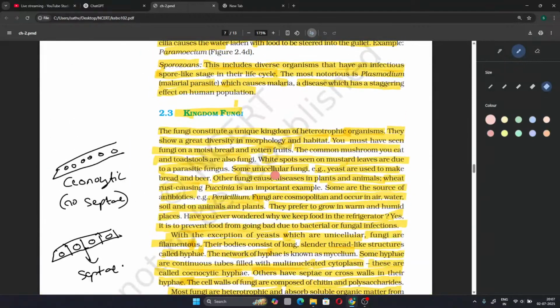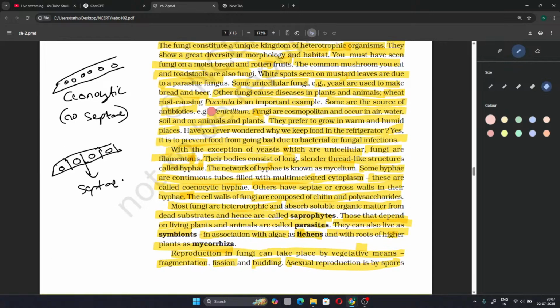Kingdom Fungi. The fungi constitute a unique kingdom of heterotrophic organisms. They show great diversity in morphology and habitat. You must have seen fungi on moist bread and rotten fruits. The common mushroom you eat and toadstools are also fungi. White spots seen on mustard leaves are due to a parasitic fungus.